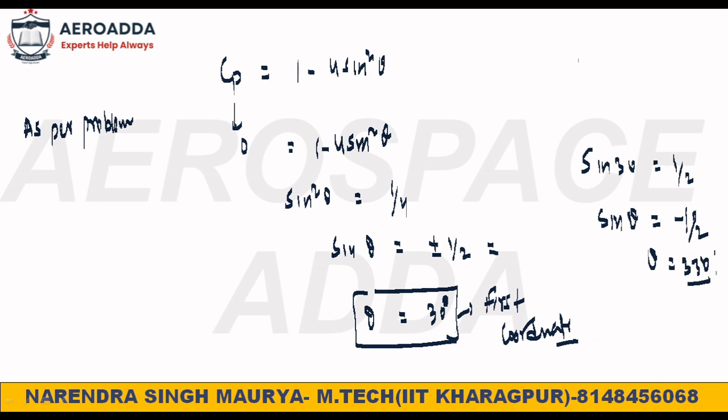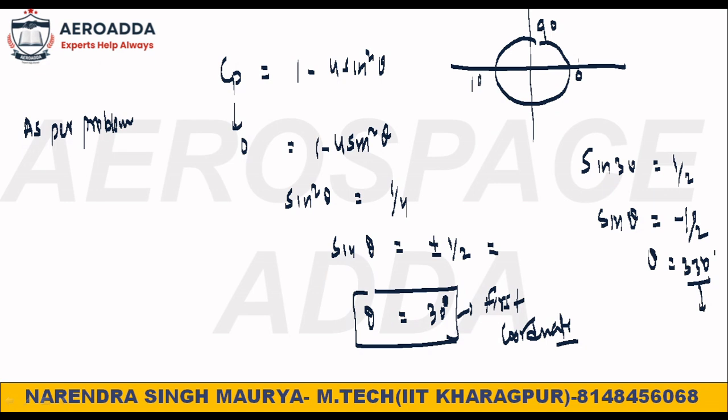It seems like no one is interested. So see, this 330 degree is in which coordinate? It is in the fourth coordinate. You know very well that coordinate system, right? For the circular cylinder, 0 to 90 degree, 90 to 180 degree, 180 to 270, and then basically one complete circle becomes 360, right? So 330 you are getting here.